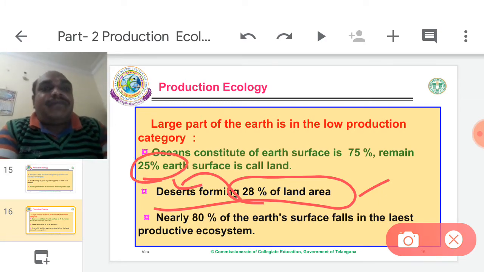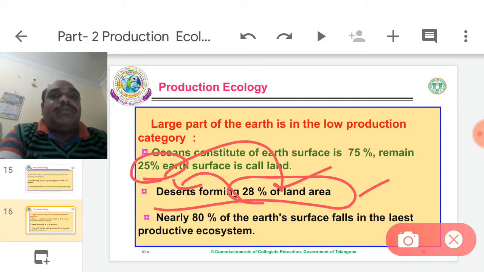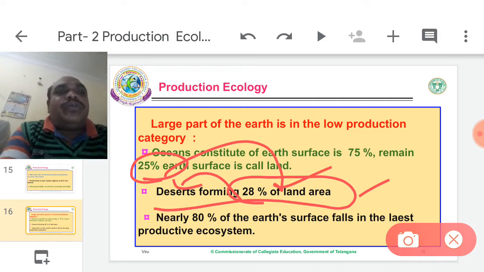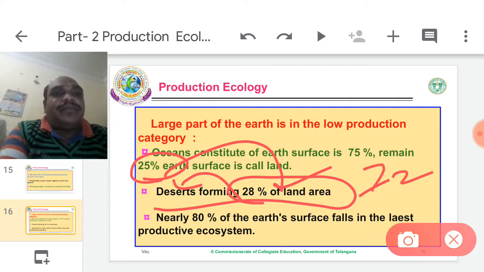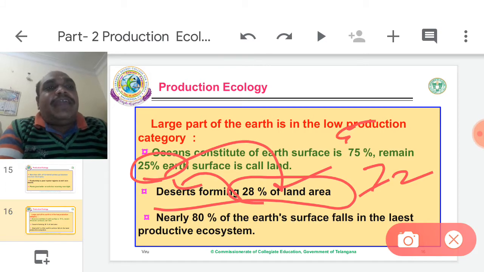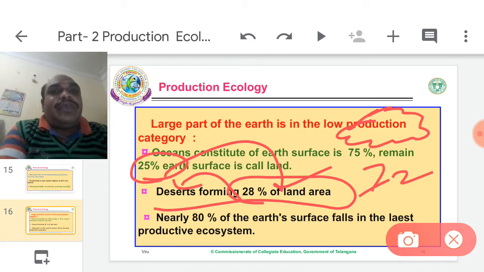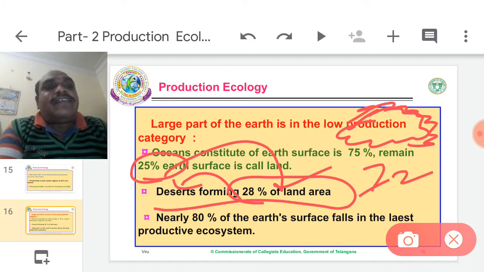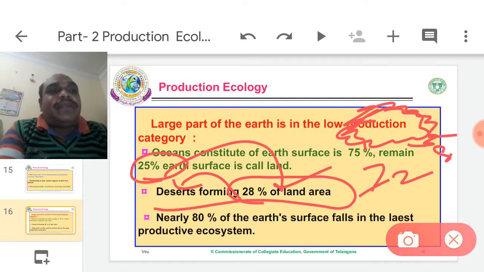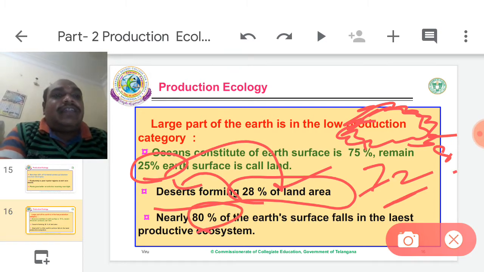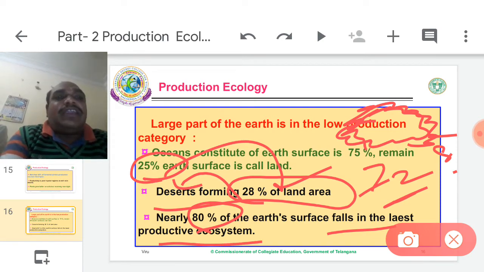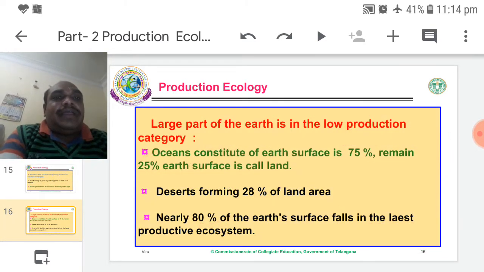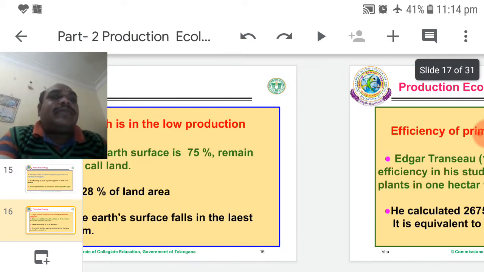Deserts are also poor production areas. The remaining is 72%. Then the peripheral region of the oceans, the coastal edges, maybe that is 8%. The 72 and this 8 together make 80%. So 80% of the Earth's surface falls in the least production area.